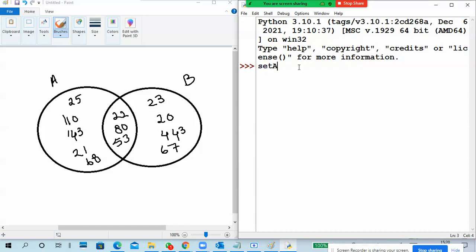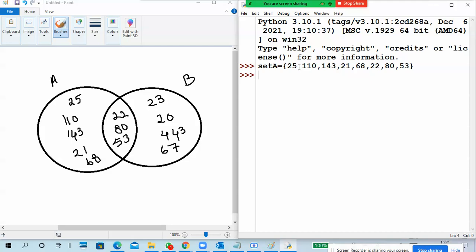I'm creating set A, so we can put this variable, right? So set A is equal to, open the bracket, 25, 110, 143, 21, 22, 80, 53. So this is my set. A means A plus the things common to A and B also come here.